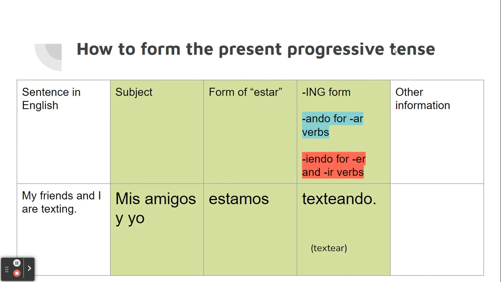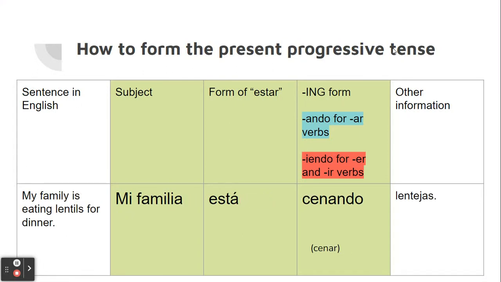My friends and I are texting. My subject would be mis amigos y yo. We're going to use the form of estar, estamos. We're going to take textear. We're going to chop off the AR and add on ando, texteando. Mis amigos y yo estamos texteando. My family is eating lentils for dinner. Mi familia está. We're going to take cenar to have dinner, cenando lentejas.